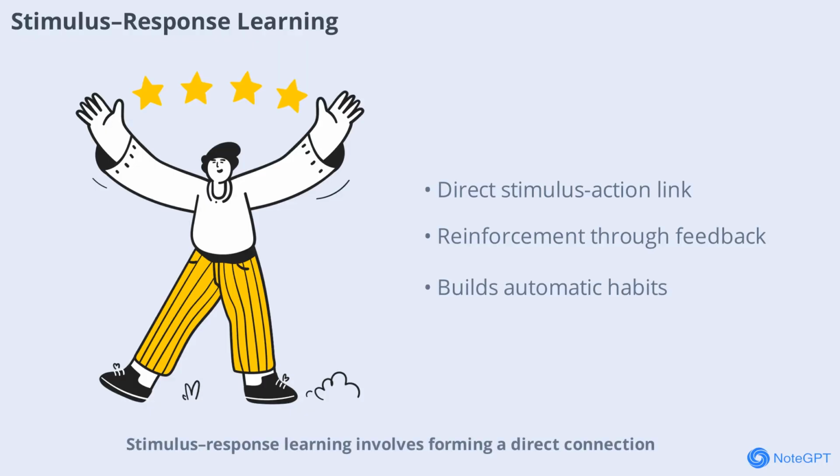Stimulus-response learning involves forming a direct connection between a stimulus and a specific action, similar to operant conditioning. Learners respond to a stimulus with a particular action and learn through reinforcement, such as rewards or feedback. Examples include a student raising their hand to speak or pressing the correct key in a typing lesson. Educators can provide immediate feedback and use drills to reinforce correct responses, while students benefit from repeated practice until actions become automatic. This level is crucial for building habits and reinforcing foundational skills, making learning more efficient and effective.